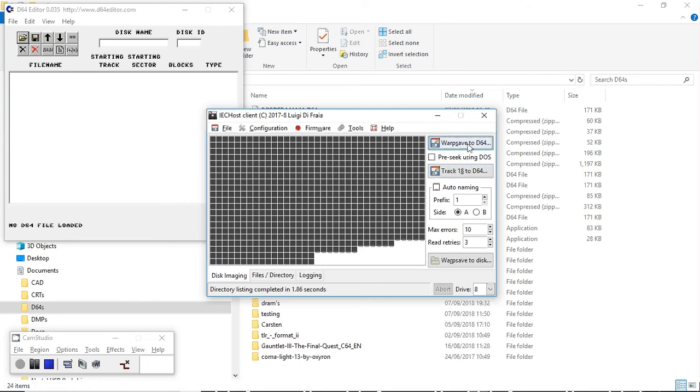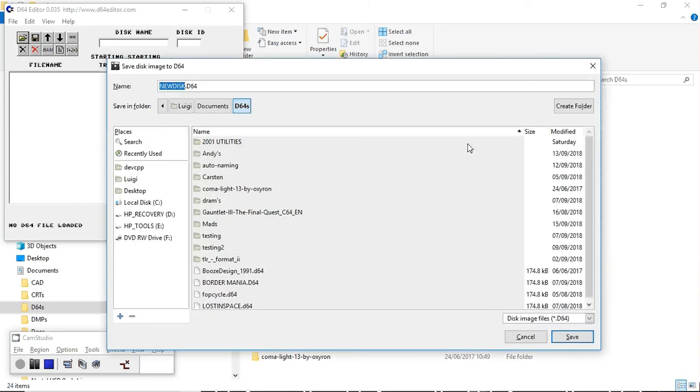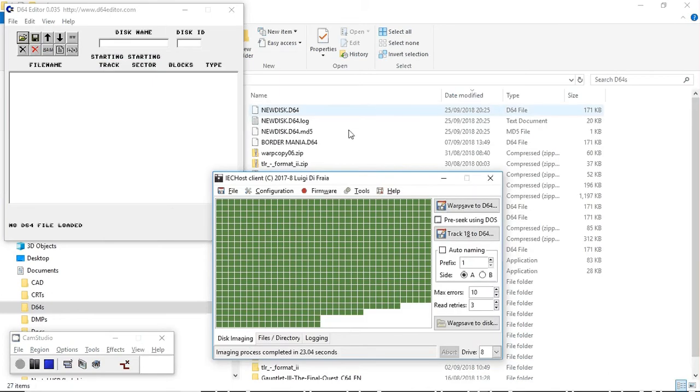For comparison reasons, let's now image this disk. Right, now that's done, save it, pops up here.